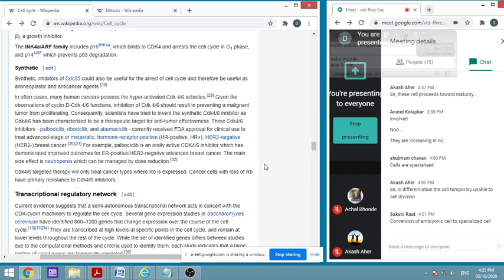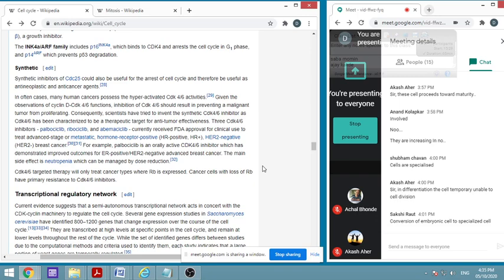This CDK4 and 6 protein has activities with cyclin D type proteins, and inhibition of this will prevent the malignant tumor from proliferating, because until and unless these DNAs are replicated, how will the next stage go on?